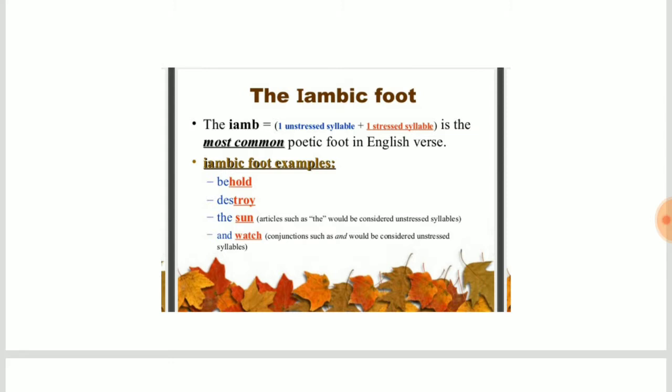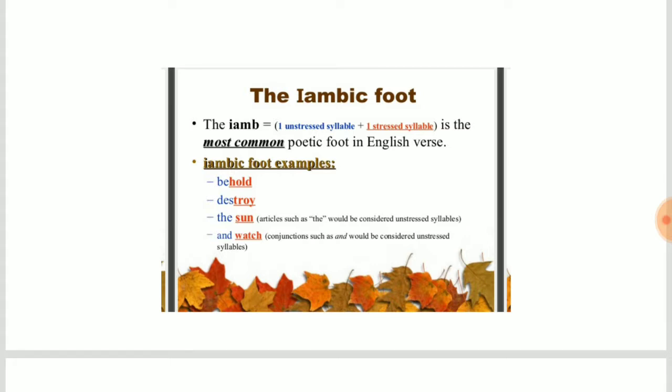So iambic foot is most important. Iamb means one unstressed syllable is followed by a stressed syllable. That is the most common poetic foot in English verse. Iambic foot examples: behold.